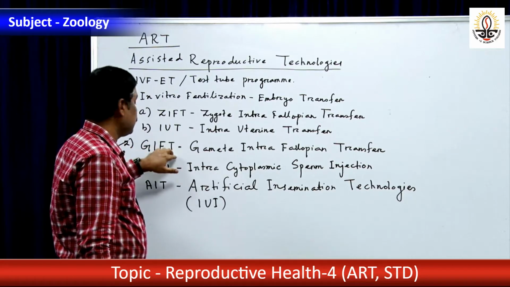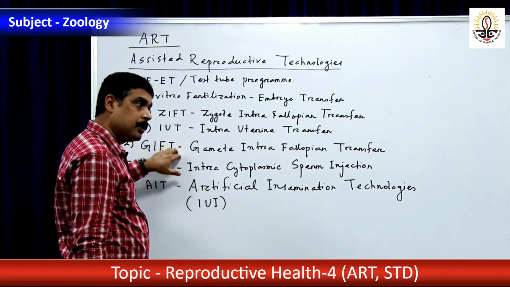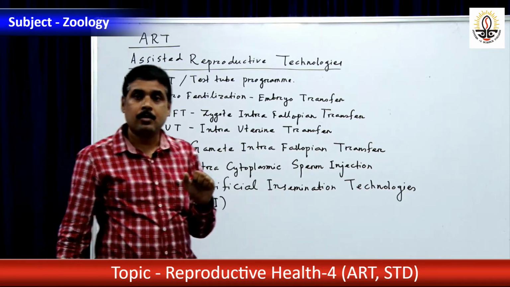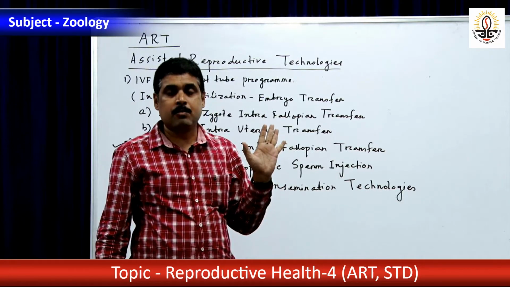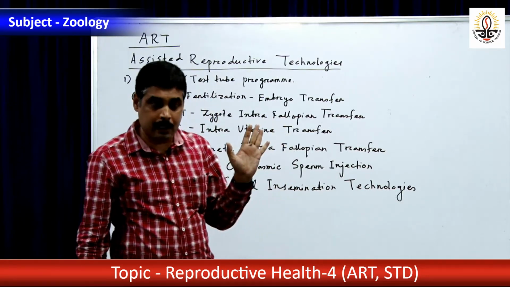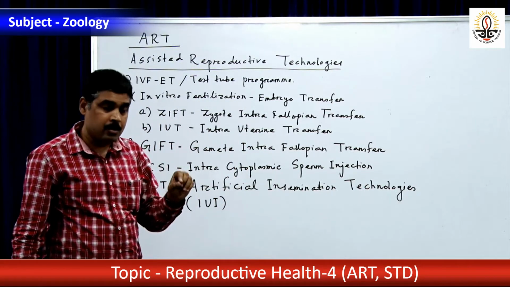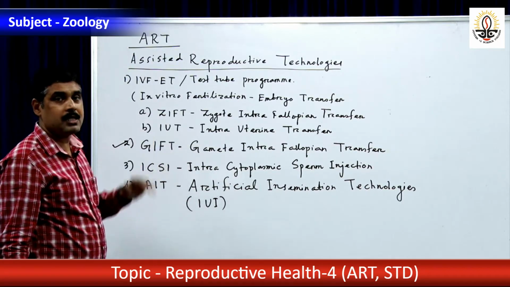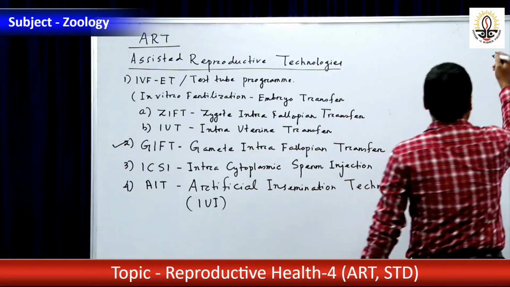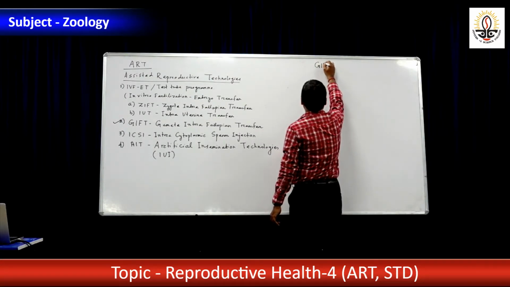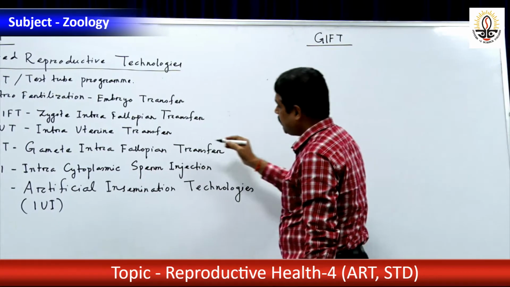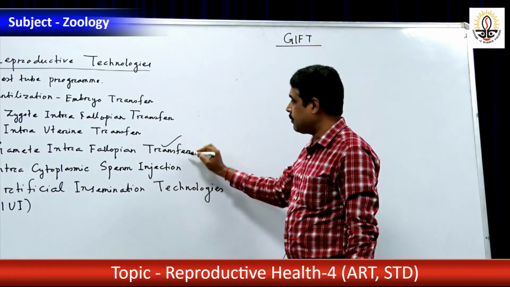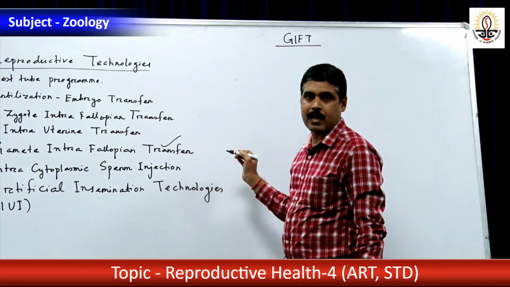But what if gametes are not produced? Then gamete intrafallopian transfer. The woman is not producing ovum, or sperm is not produced by the male individual or husband. Then somebody should go for GIFT, gamete intrafallopian transfer. So here gametes are collected in GIFT. It is a more invasive, tedious and expensive technique.